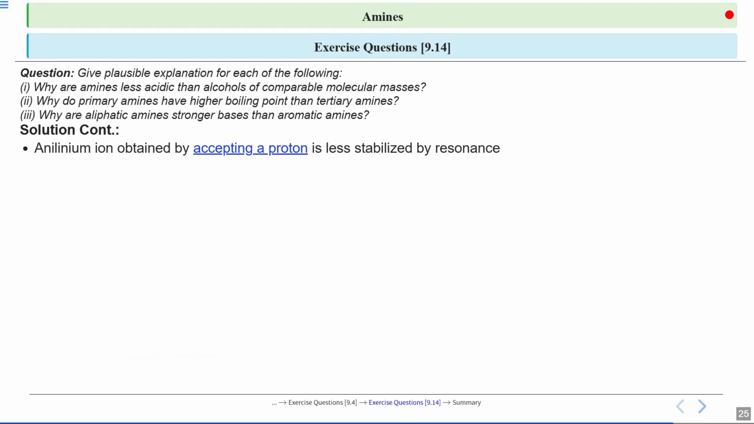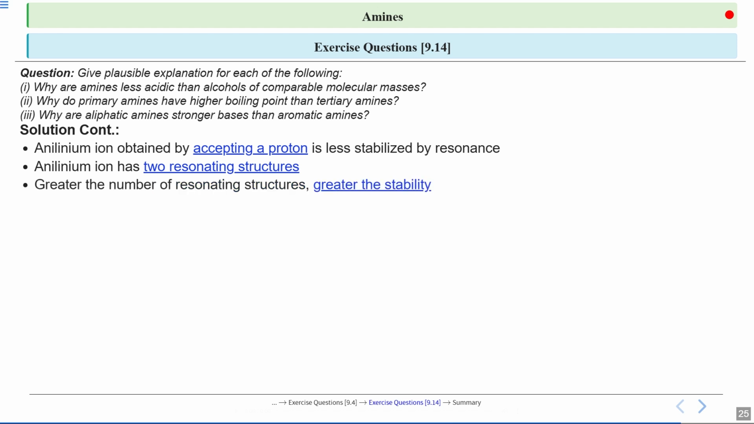Okay, so continuing with the solution, if we focus on the basicity of aromatic amines like aniline, when aniline accepts a proton, it forms the anilinium ion. Okay, however, this ion is less stabilized by resonance compared to a neutral aniline molecule. This means that the positive charge on nitrogen isn't spread out as much, making this ion less stable. So if we talk about the anilinium ion, it has 2 main resonating structures. Okay, so here the limited number of structures means less stabilization for the ion.